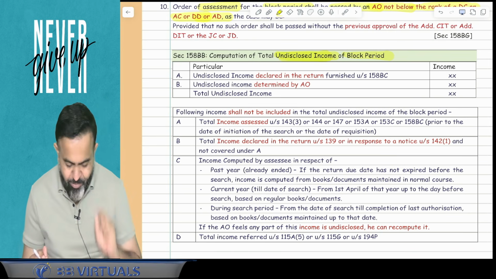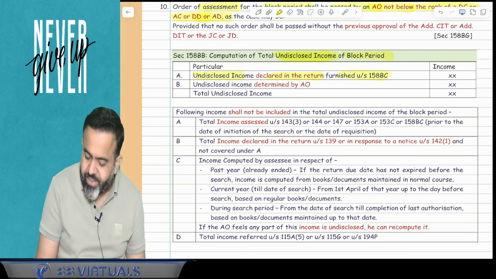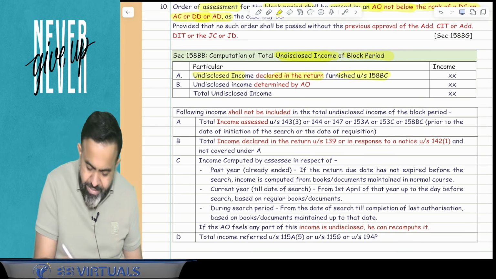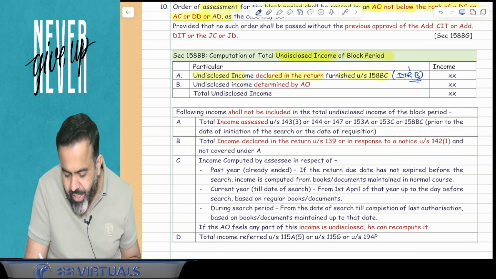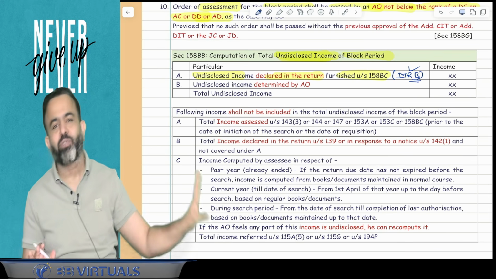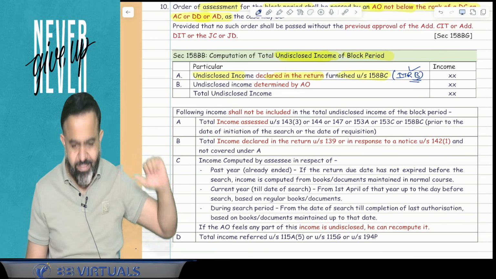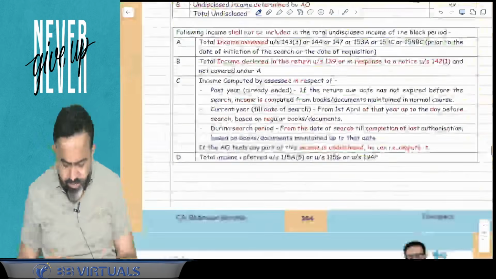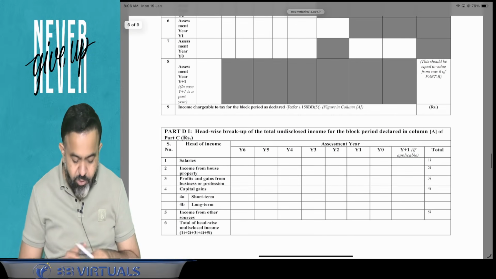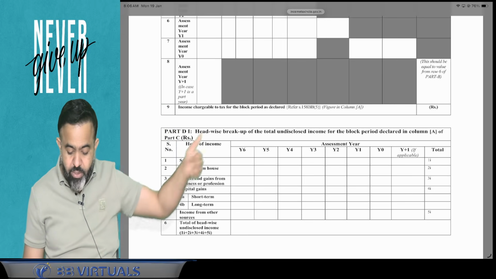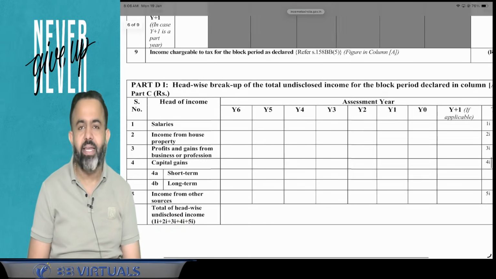So undisclosed income of the block period means, very simple, undisclosed income declared in the return furnished under section 158BC. So guys, under section 158BC, when you file the ITRB, in the ITRB you have to declare the undisclosed income. So whatever undisclosed income is filed by the assessee, the assessee will file in the ITRB. So this is the ITRB, guys, and in the ITRB, the assessee will declare the undisclosed income. Here is the head-wise breakup of the total undisclosed income for the block period declared in the column. So here the assessee will declare the undisclosed income.